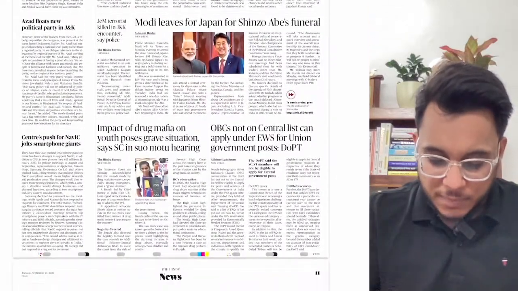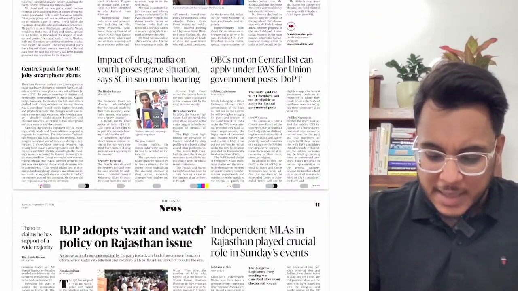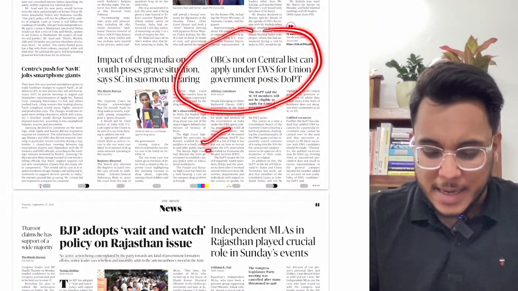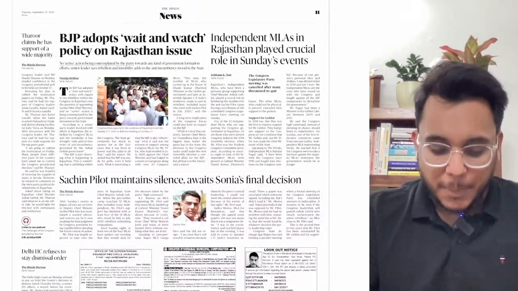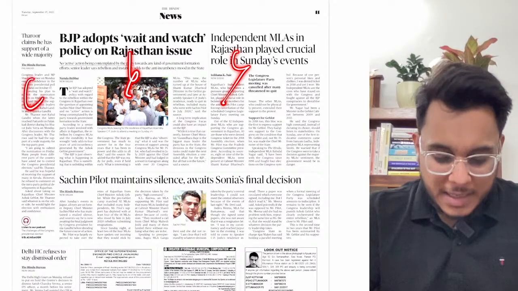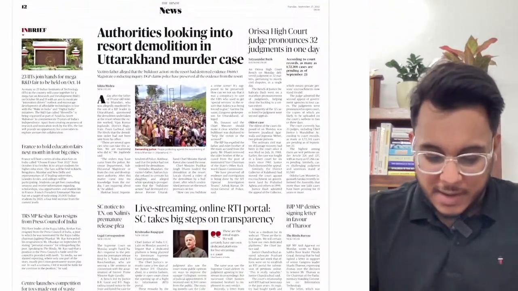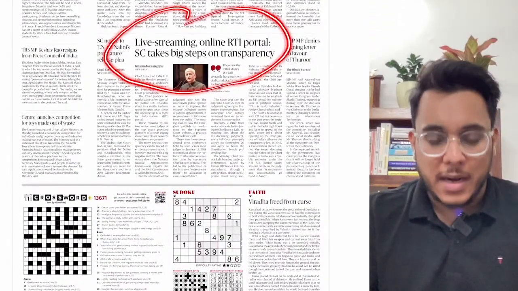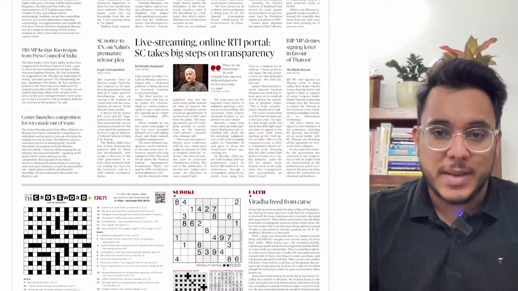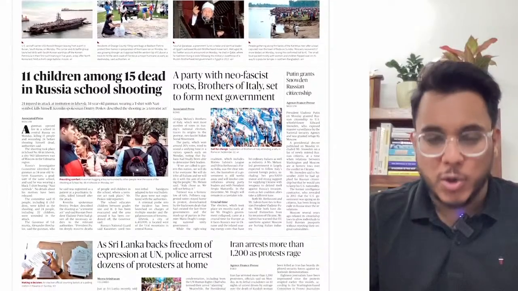Then moving on, Modi leaves for Japan for Shinzo Abe's funeral. Then OBCs not on the central list can apply under the EWS. So we'll see what this article is talking about. Then page number 11, all the political articles have been carried here. These political articles are not important for your examination. After that, live streaming online RTI portal, Supreme Court takes big steps on transparency. We'll see what this article is talking about. Then going on to the world page.